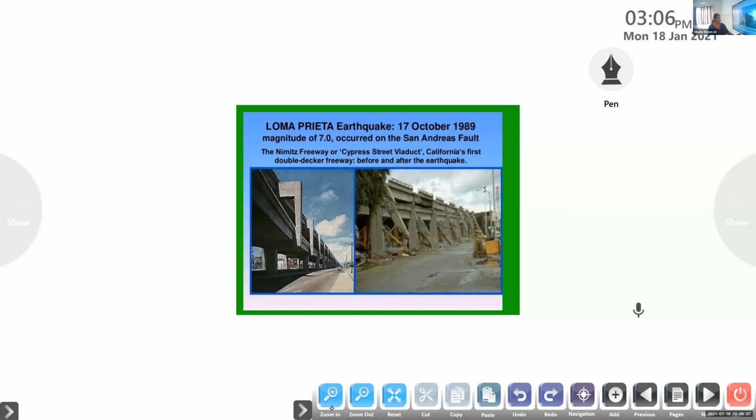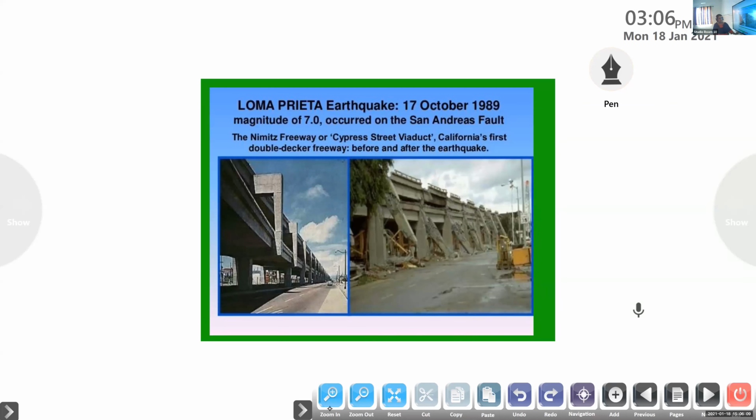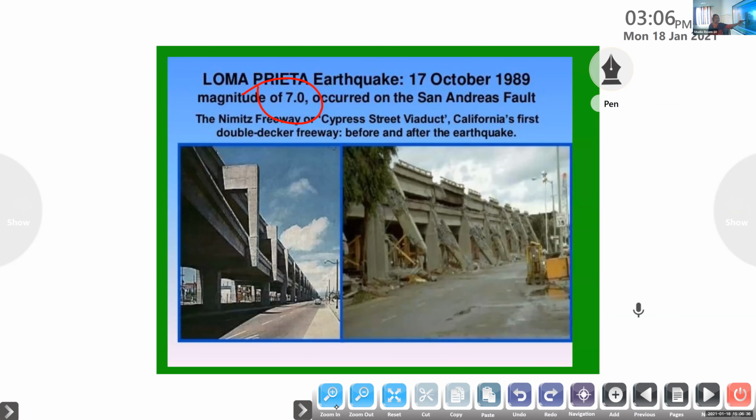So this is the picture of one of the places, the Loma Prieta earthquake. It was on 17th October 1989. It was a magnitude of 7.0 on the Richter scale. So this is a street. You can see on the left side before the earthquake, how that street was. And after collapsing, after it underwent resonance, look at the effect of those seismic waves. Look at that street. So this is the effect of resonance.